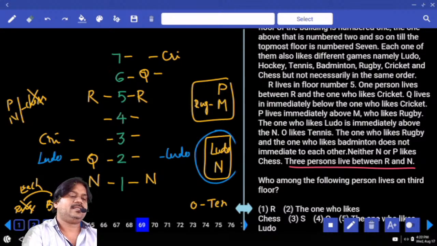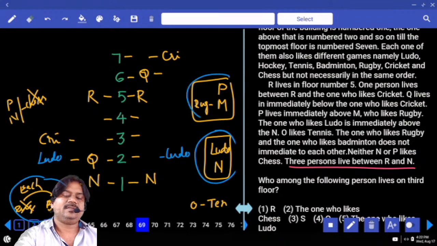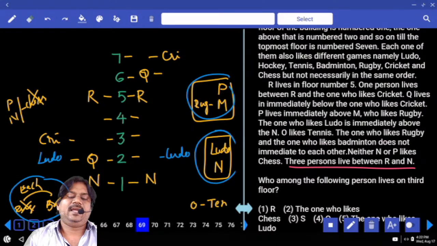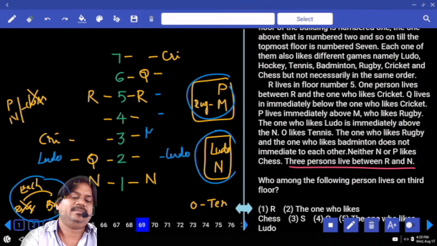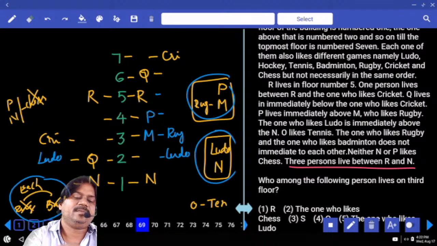Right. So next, what about the next information? M likes rugby and P is immediately above M. So we want 2 consecutive positions. M likes rugby. Can we write M here? No, because we can't write P. Is it the place of M? No, we don't have a chance to write rugby. Is it the only place of M? Yes. And this is the place of rugby and it is the place of P.